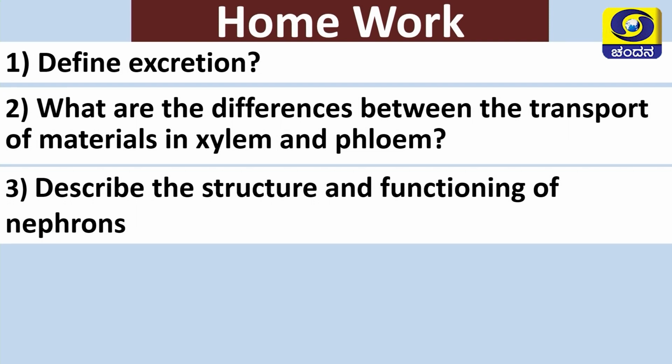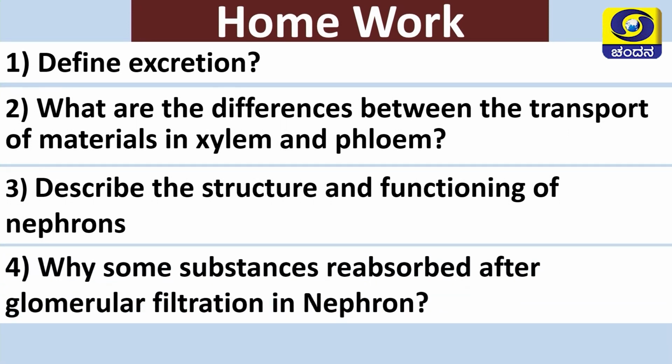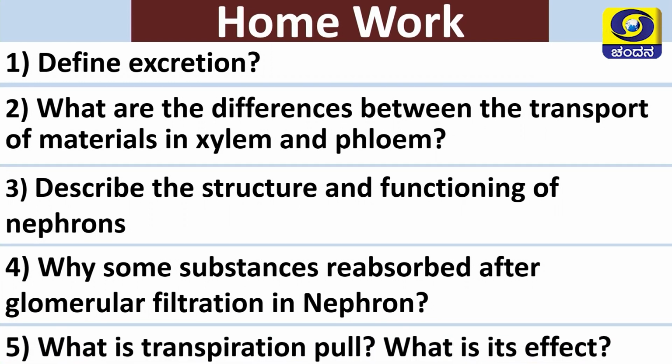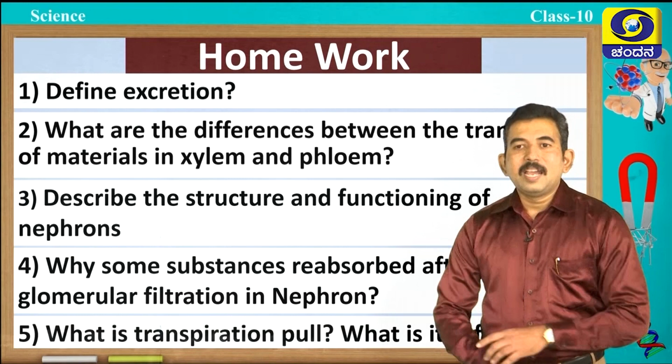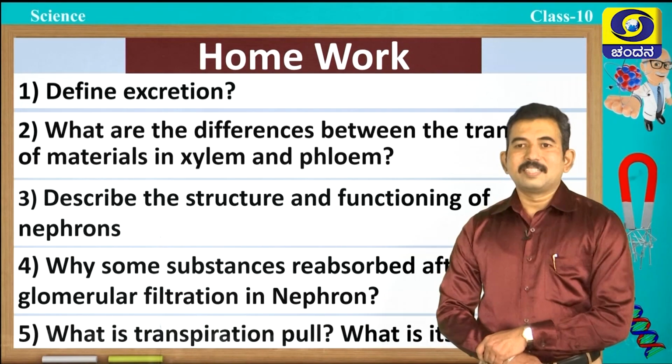Third question, describe the structure and functioning of nephrons. Fourth question, why are some substances reabsorbed after glomerular filtration in nephron? And a fifth question, what is transpiration pull? What is its effect? Students, write down these questions and answer these questions.